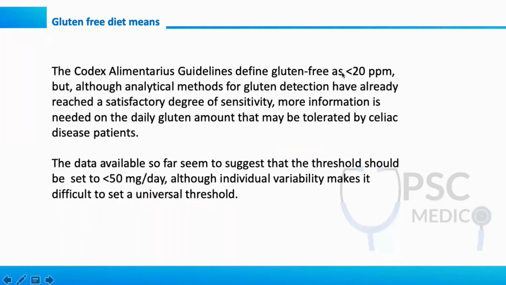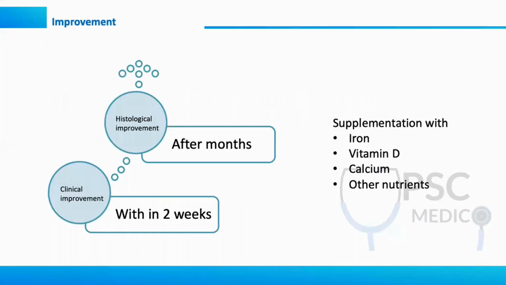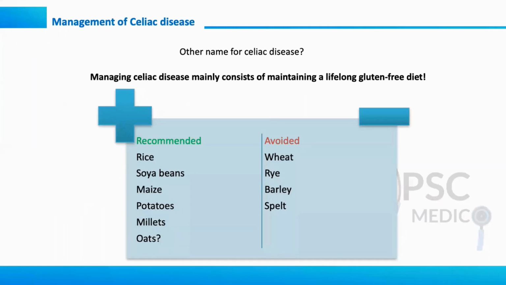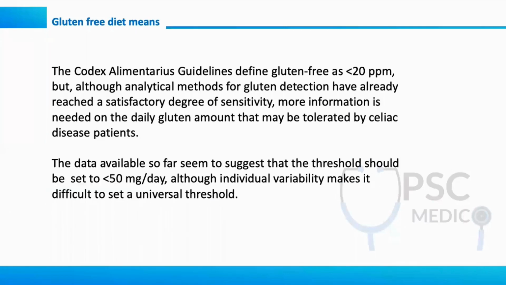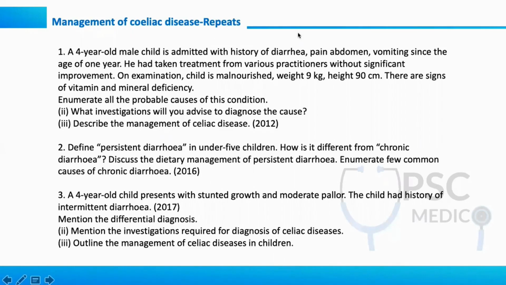So gluten-free diet means, I don't think this is important. This is a research point, because during my practice of medicine, someone asked me, there is a patient of celiac disease, I told them gluten-free diet. They said, when I give rice, is it completely devoid of gluten? No. Each and every element which I mentioned will contain gluten. So what is that value which differentiates a gluten-full diet from gluten-free diet? It is less than 20 parts per million. This is more important for MCQs, may not be important for you, but because they're asking management of celiac disease along with the diarrhea, if you write this point, it will fetch you more marks.